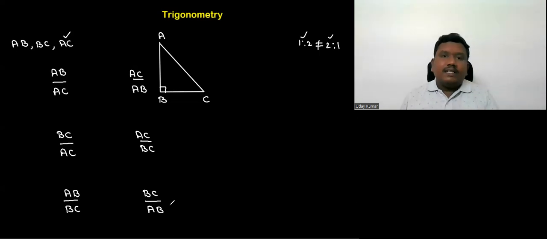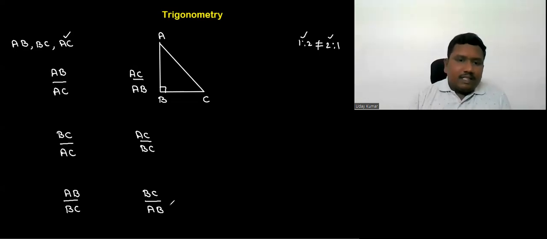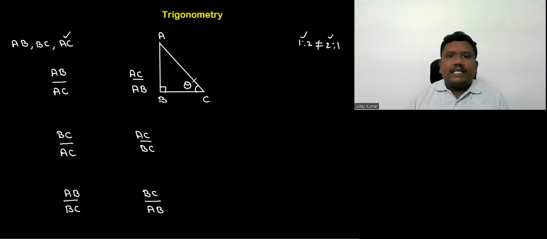So universally, they gave some names based on some particular conditions. How did they give the names? They considered that, suppose, imagine here there is an angle theta, some angle theta. Then to this theta, what is the opposite side? Opposite side in the sense, the side which is nowhere connected to the angle theta.